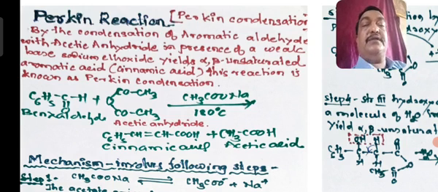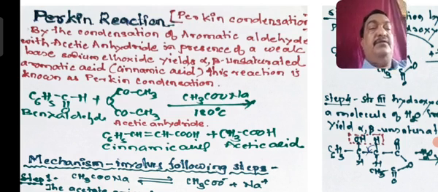So this reaction is known as Perkin's reaction. I repeat, benzaldehyde when treated with acetic anhydride in the presence of sodium acetate gives the alpha beta unsaturated aromatic compound called cinnamic acid and acetic acid.